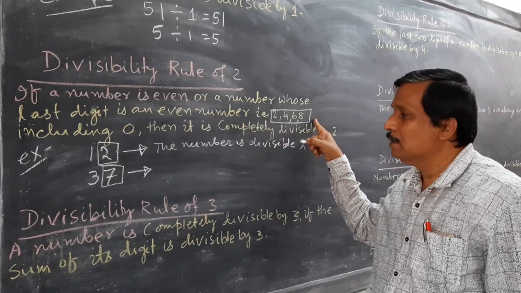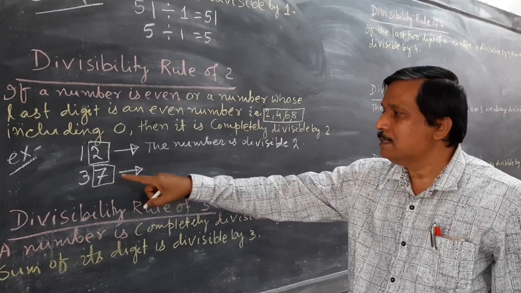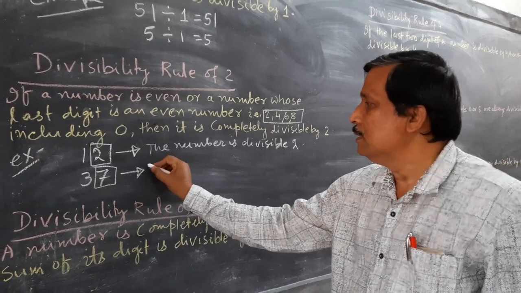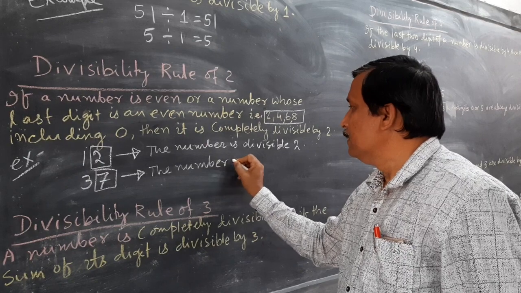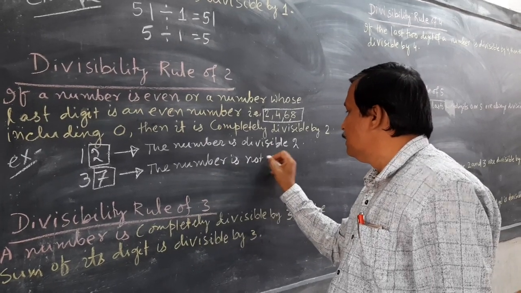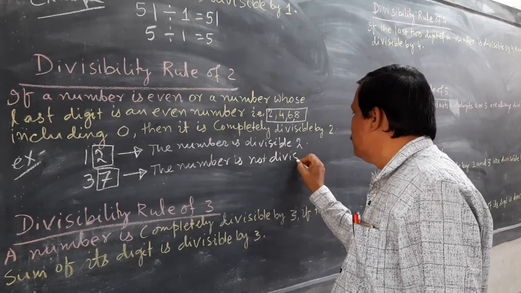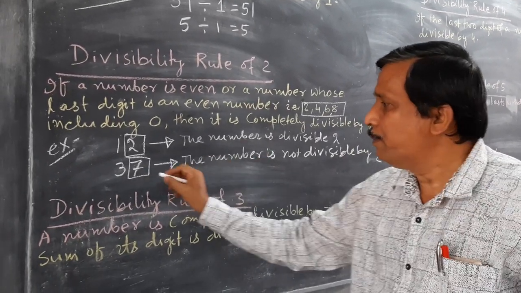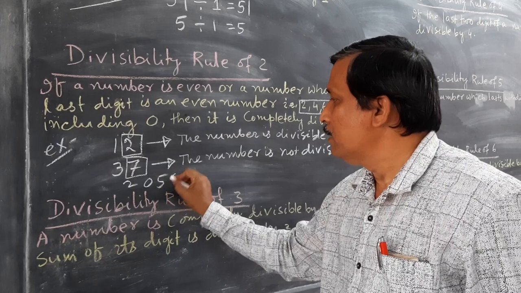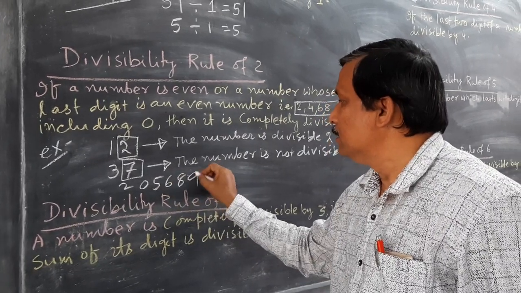Is 7 among 2, 4, 6, 8, 0? No. So the number is not divisible by 2. कितना भी बड़ा नंबर हो, like this manner.